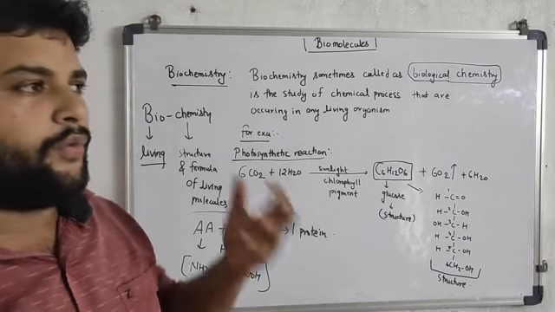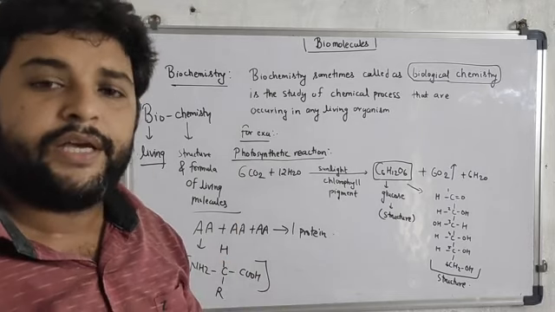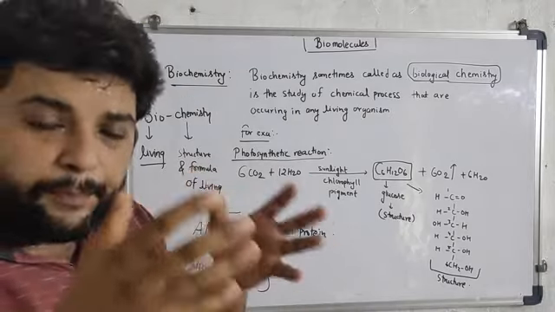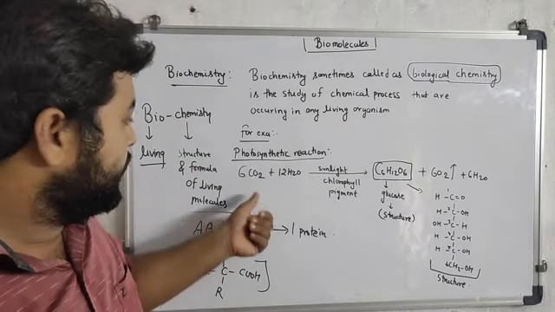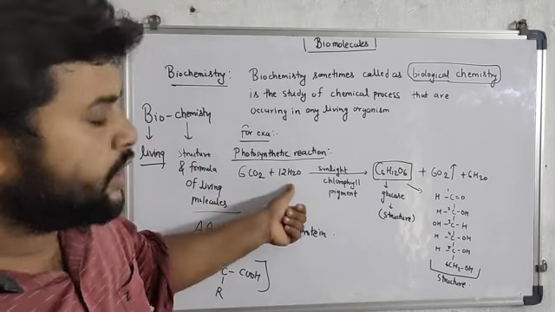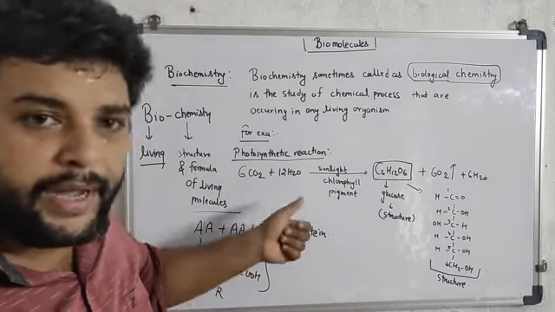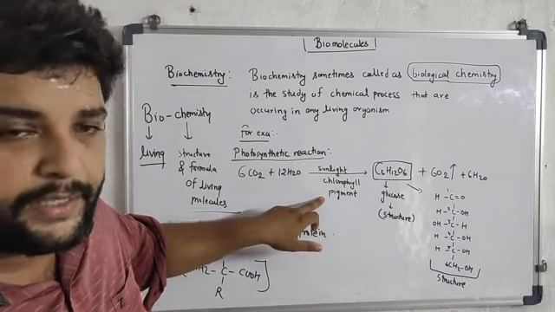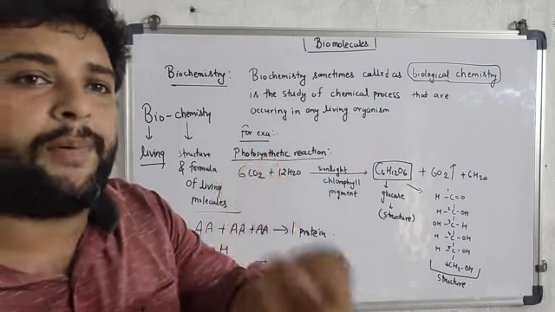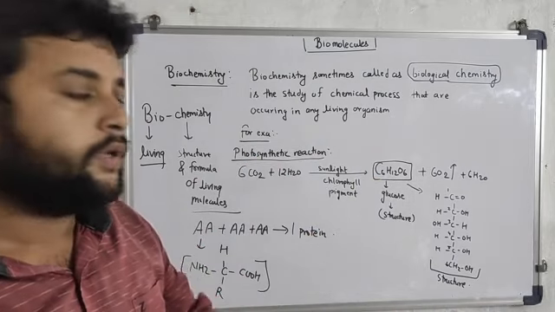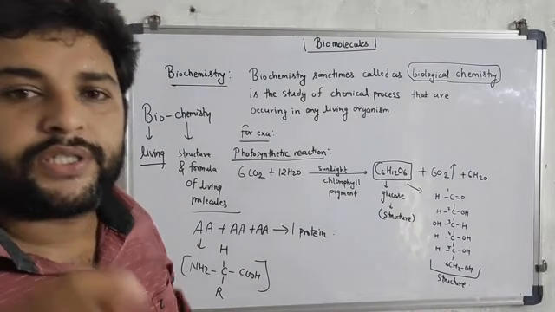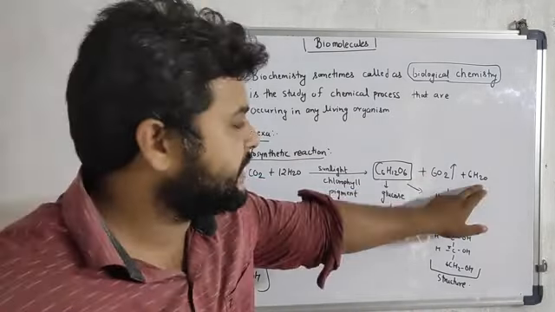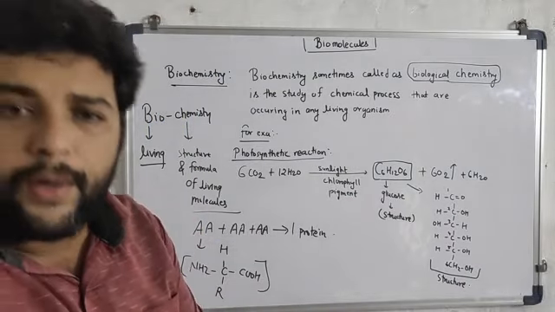For example, photosynthesis is also a chemical reaction that takes place in plant species, where 6 molecules of carbon dioxide and 12 molecules of water combine with each other in the presence of sunlight and chlorophyll pigment, and a stable product that is formed is glucose, C6H12O6. 6 oxygen is liberated and 6 H2O is also liberated in the form of vapor.